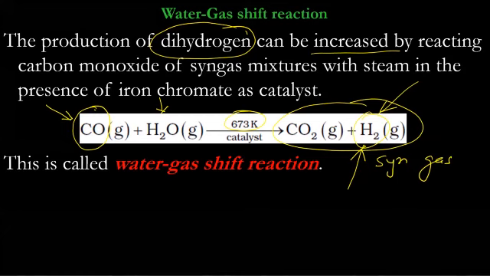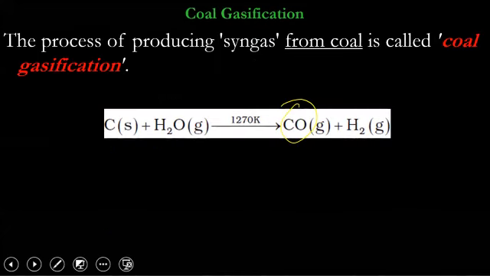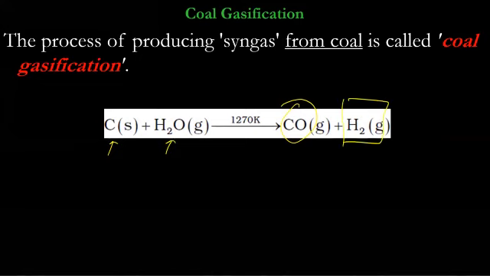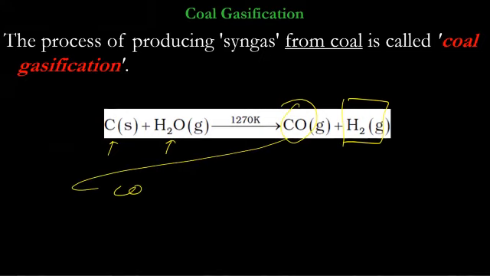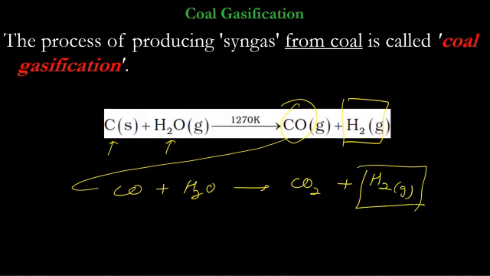So, for example, if I consider coal gasification, from carbon and water, we got some hydrogen. Then we used this carbon monoxide with water and we again got hydrogen. So it means the production of hydrogen is doubled.